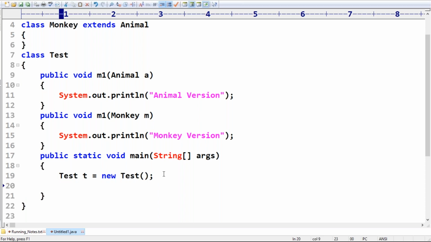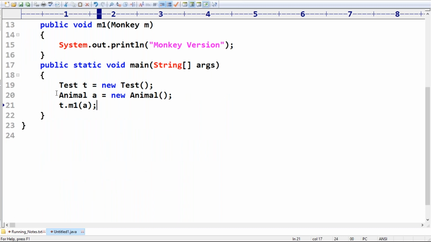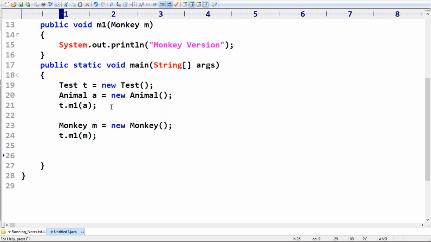Now my target: Animal a is equal to new Animal. t.m1(a). Similarly, Monkey m is equal to new Monkey. t.m1(m).